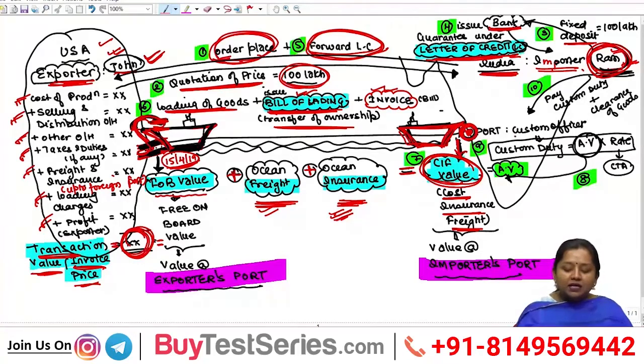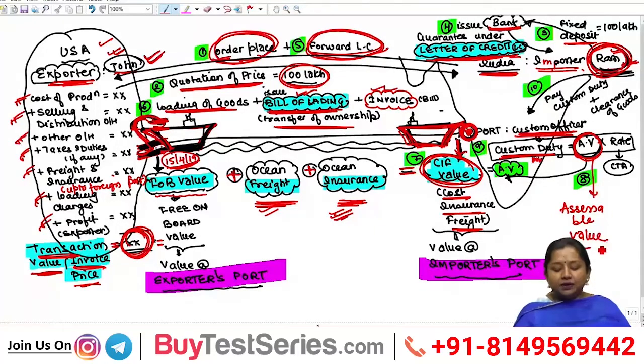At the port, a customs officer standing there shall ask the importer to pay customs duty upon these goods, and Ram, who shall come over to the port to collect these goods, shall be liable to compute and pay customs duty thereupon. Now Ram shall need two elements to compute duty at that point of time. The first element is the assessable value. AV means the assessable value at which duty has to be computed.